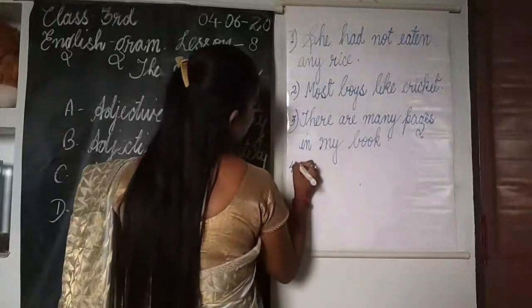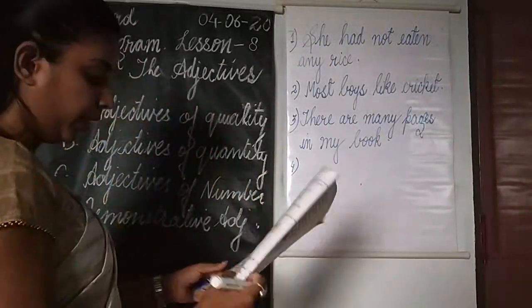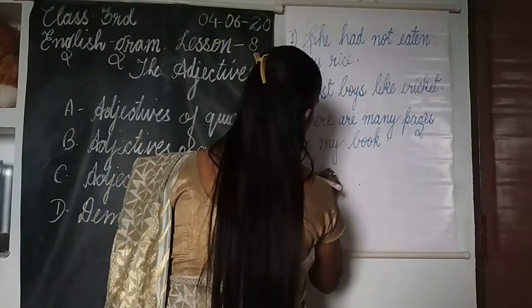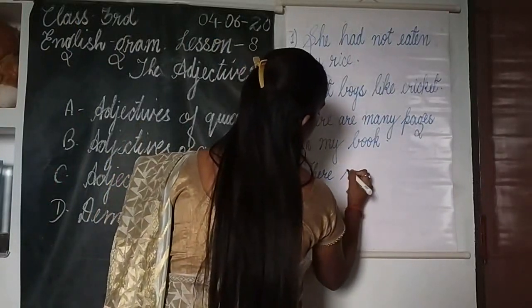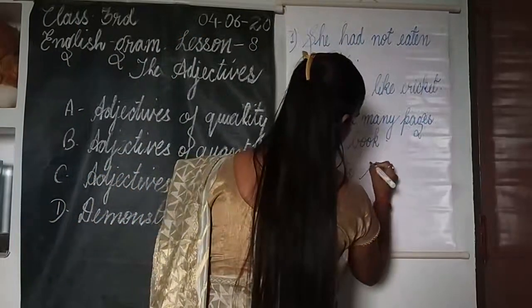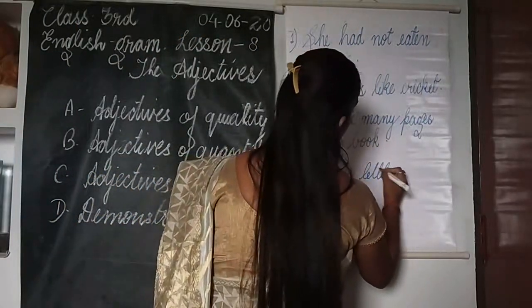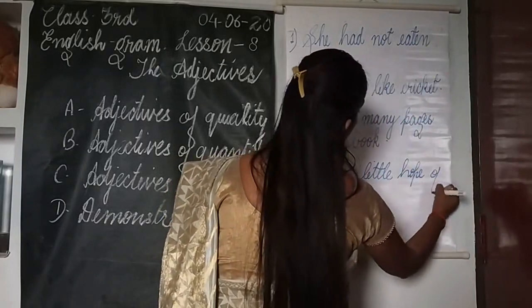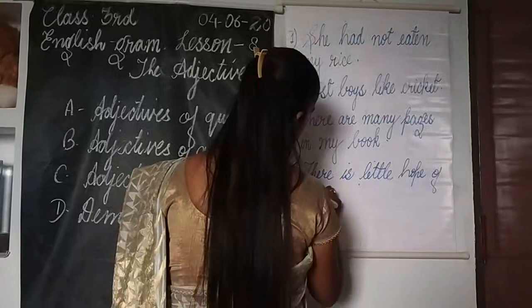And one more sentence, the last one I'll take, is: There is little hope of justice.